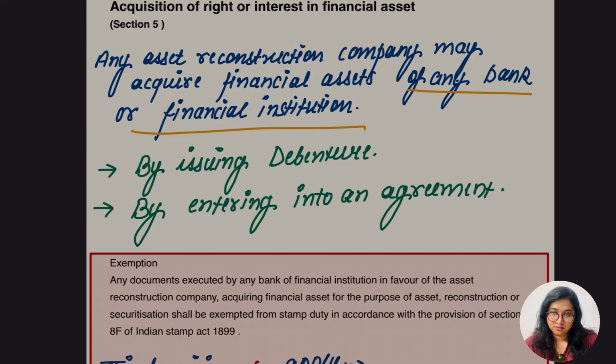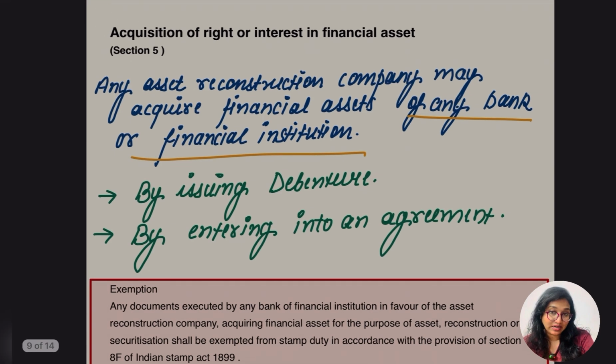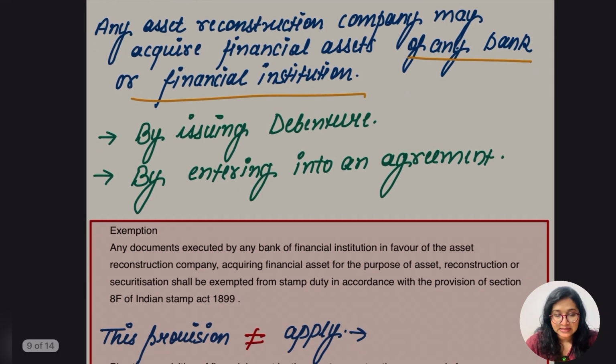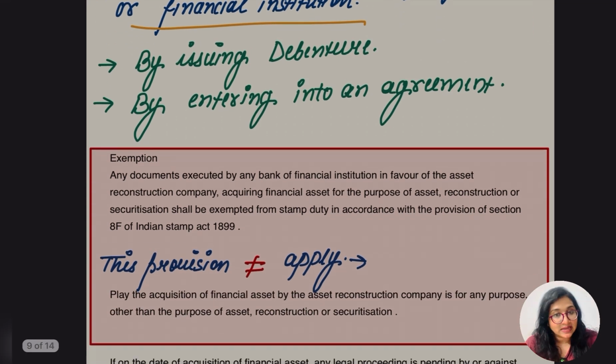There are some other sections which are related to the registration of asset reconstruction companies and all. We'll read it later on, but right now let's go for section 5, which is about the acquisition of right or interest in the financial asset. Here, any asset reconstruction company can acquire the financial asset of any bank or financial institution either by way of issuing debentures or by entering into an agreement. These are the two ways they can enter into this process.